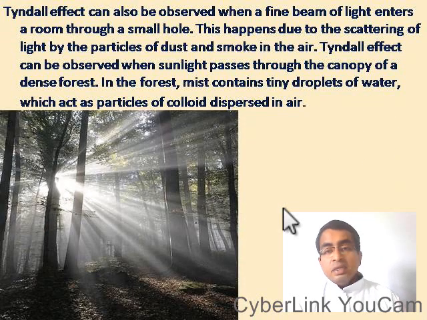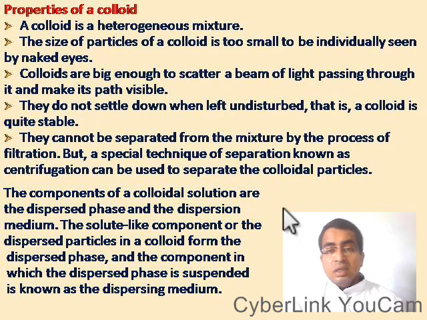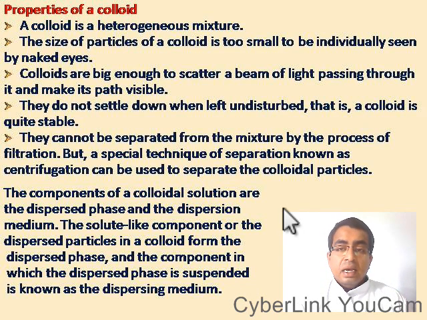Let us see the properties of a colloidal solution. A colloid is a heterogeneous mixture. The size of the particles of a colloid is too small to be individually seen by the naked eye. Colloids are big enough to scatter a beam of light passing through it and make its path visible.